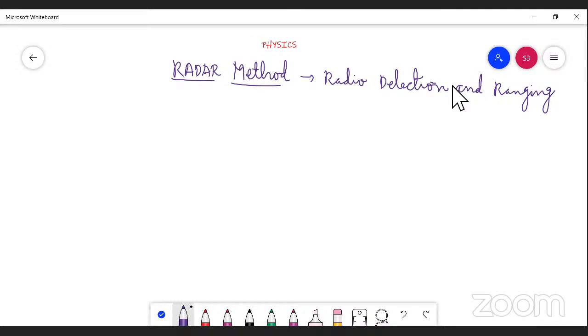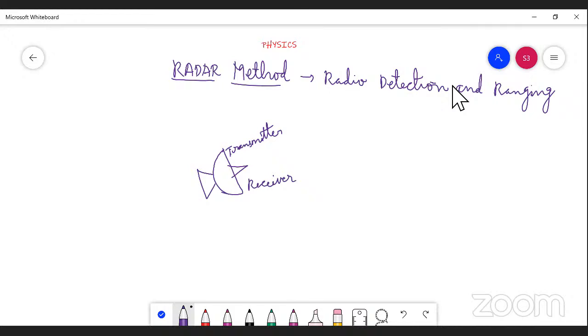Let us consider the special components of a radar. This is the instrument, so you can draw it like this. If we take this, there are two components. One is the transmitter. Another one is a receiver. What is the working of the transmitter?